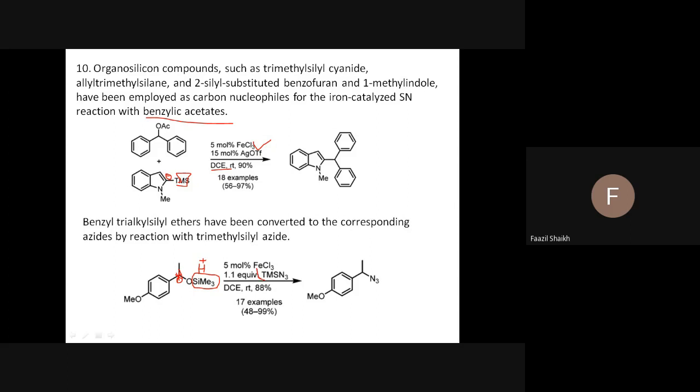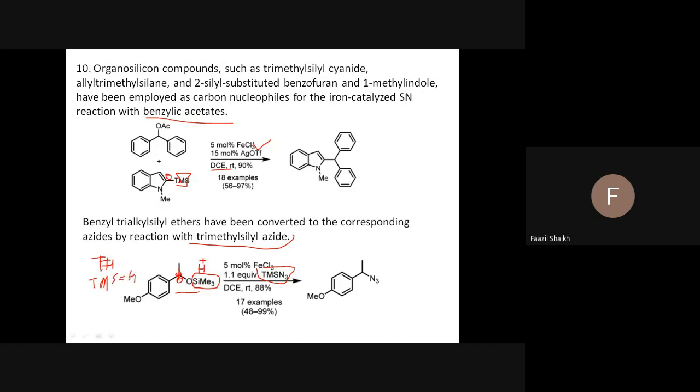I can write this? This is a trialkyl silyl ether. It is the ether. See, trimethylsilyl azide. So what is TMS? Yes, TMS is equal to what? Anyone? Okay, what is TMS? TMS is the trimethylsilyl group.